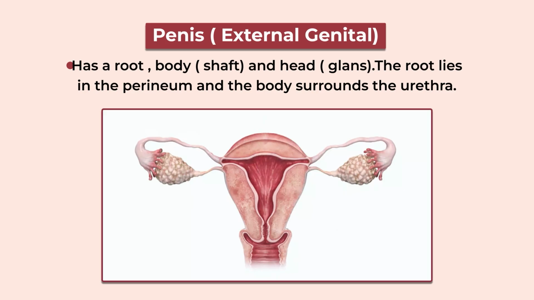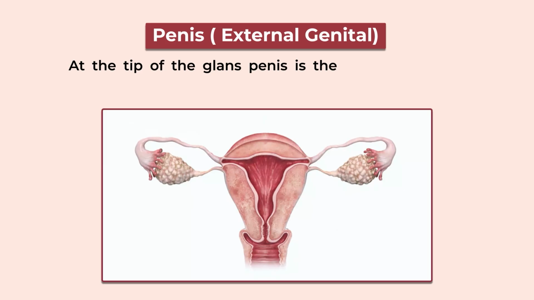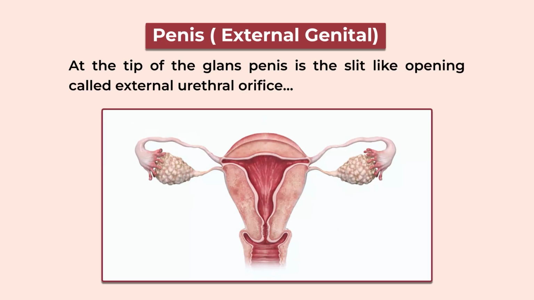The root lies in the perineum and the body surrounds the urethra. At the tip of the glans penis is the slit-like opening called the external urethral orifice. So, through this external opening, the semen and the urine are passed outside the body. This glans penis has pigmented folded skin, which is also called prepuce or the foreskin.